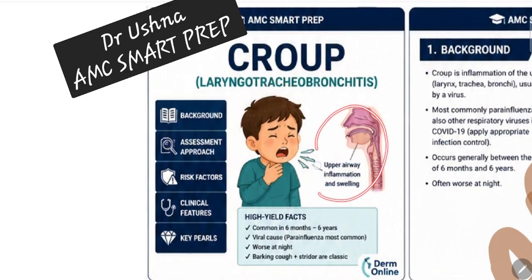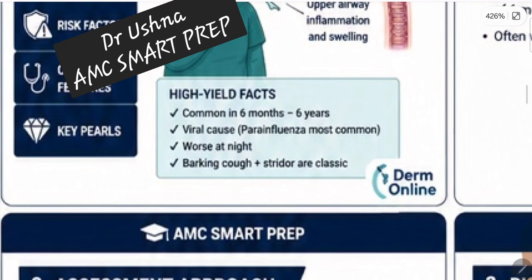So basically the upper respiratory pathway is going to be inflamed and swollen, that is the main presenting feature. Then a very important thing is the age distribution of the Croup patient. Remember, peds is all about remembering the duration and the age predisposition. Croup is very common from 6 months to 6 years of age. It is caused by the parainfluenza virus most of the time, but yes, the COVID virus can also cause such symptoms. But in MCQs, you need to be very focused on the causative organism. This is a very favorite for your exam. So parainfluenza virus is the causative organism that is causing your Croup.